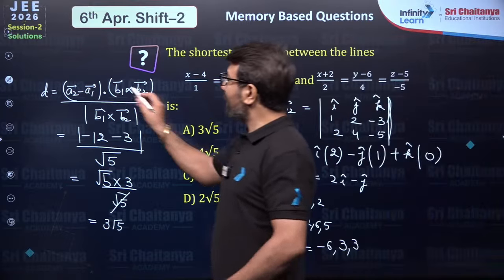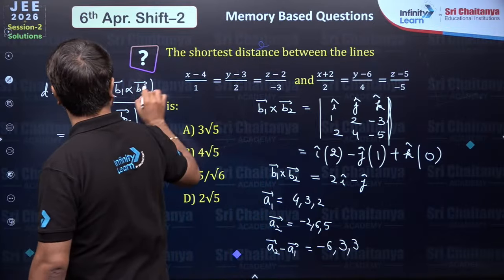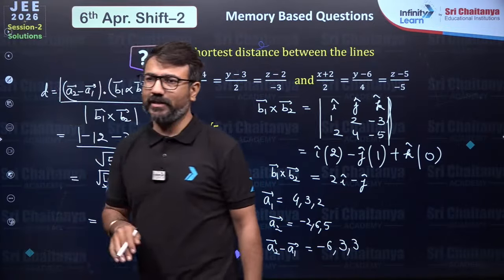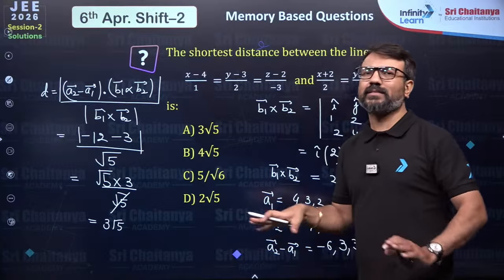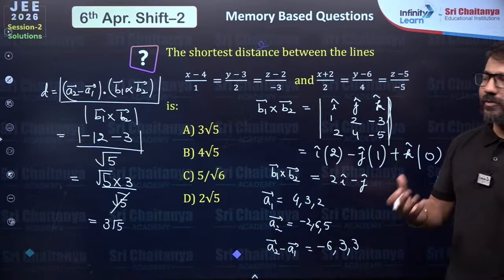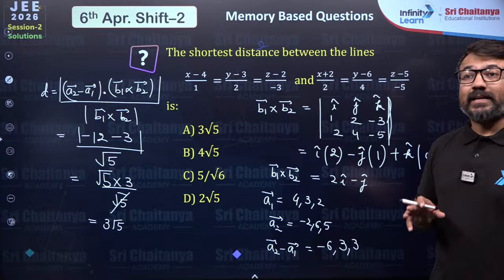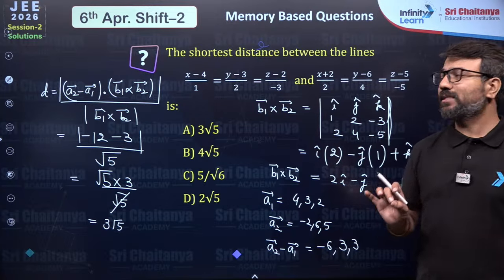Very easy, bache. Here I got the dot product negative, so that's why I applied the modulus, because the distance can't be negative. Other than that, everything seems to be easy. If you know the formula, you'll be able to apply it very easily. Now, my dear students, let's go ahead for the next problem.